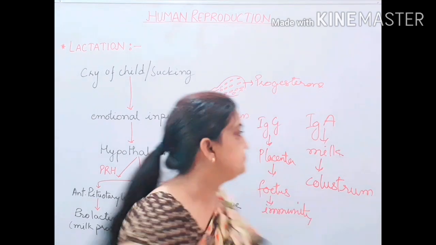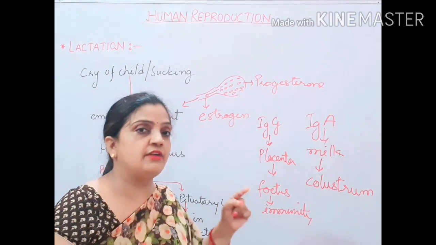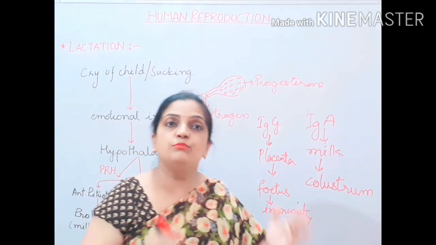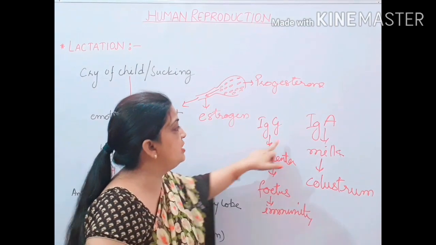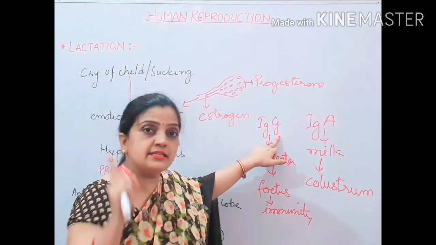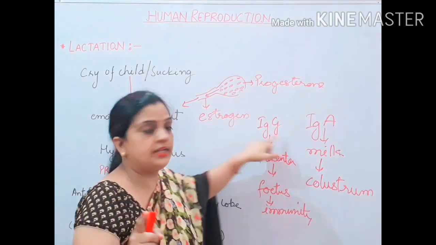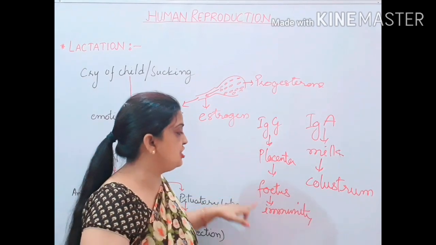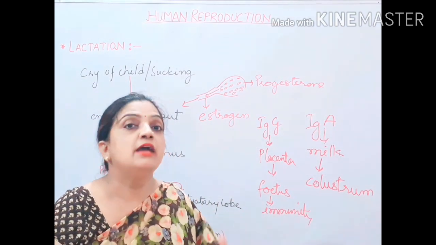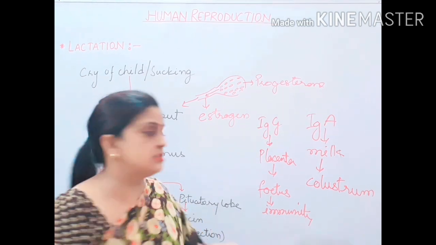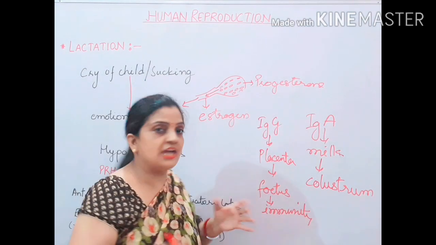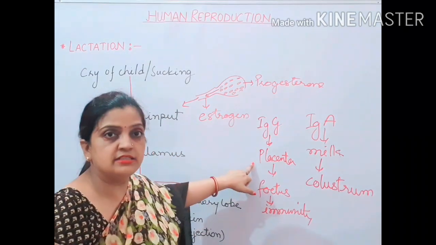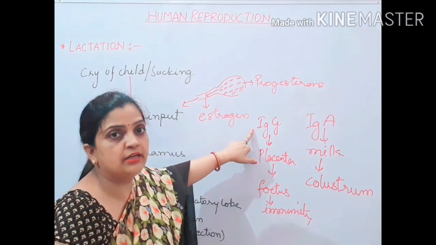Now children, here is one more thing. If you remember, I discussed when I was discussing the placenta, that the placenta was responsible to secrete one more antibody, that is your IgG. This IgG is a type of antibody released by the placenta, and this IgG helps in maintaining the immune system of the fetus. So the child could develop a good immunity. For that, your placenta was responsible to release an antibody called IgG.